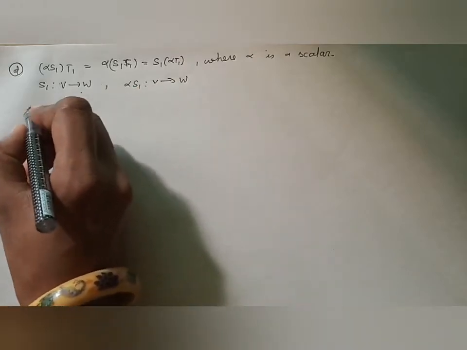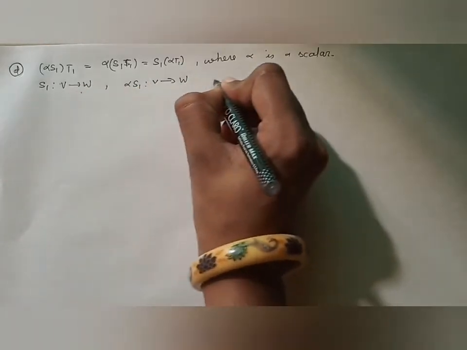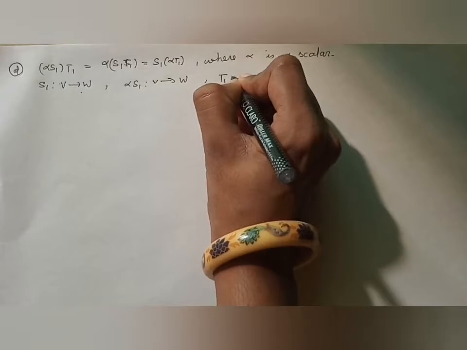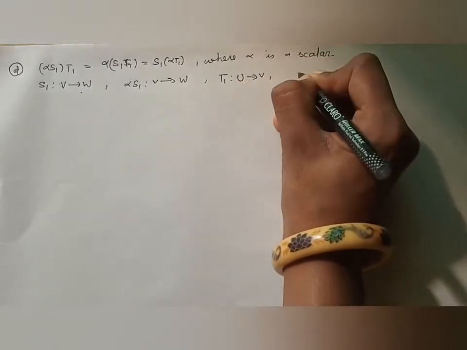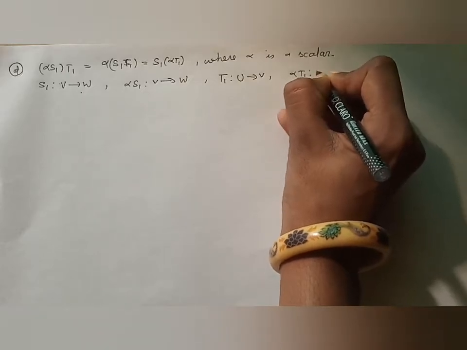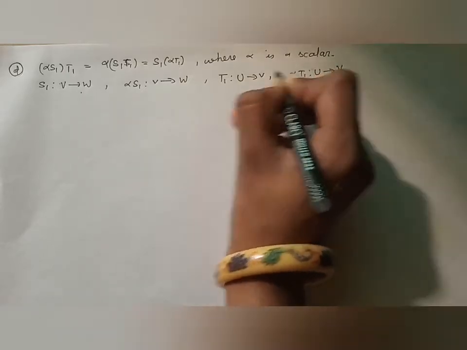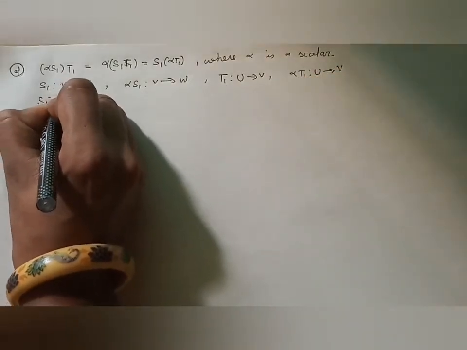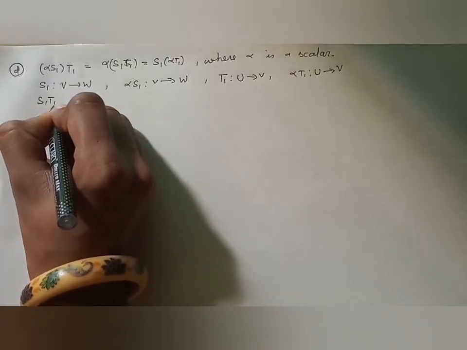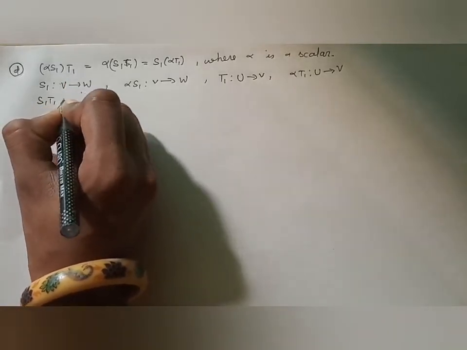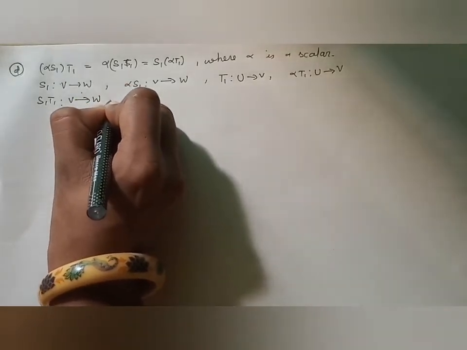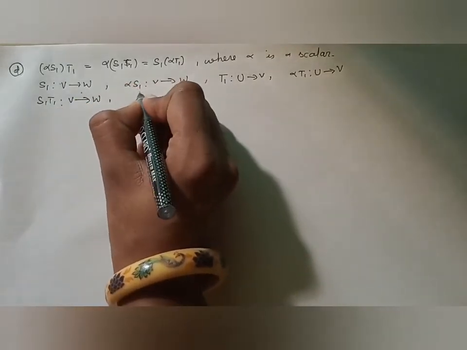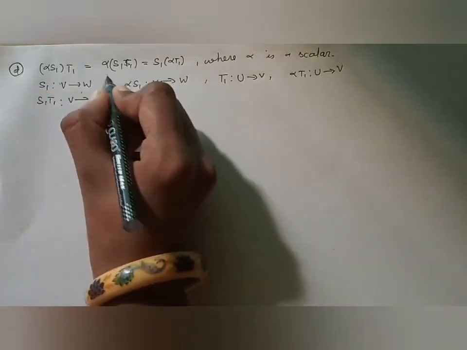Now for the second one, T1 is the mapping from U to V. Therefore, alpha T1 is also a mapping from U to V. And we already have the product of S1 and T1, that is the composition S1 T1, a mapping from U to W. And also, now we have to see about this one.